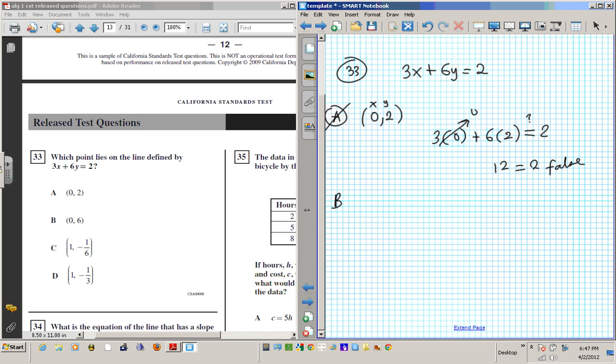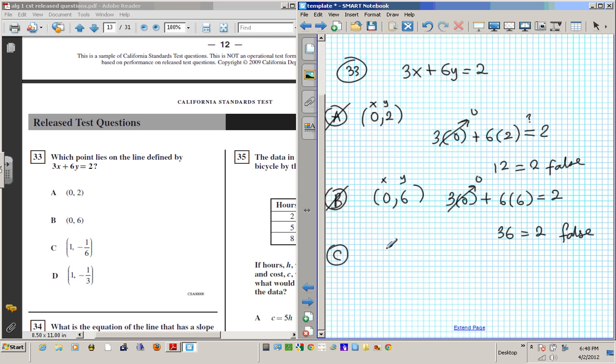Let's try B. (0, 6). X is 0, 6 is y. If I plug it in here, is it true or false? Is 3 times 0 plus 6 times 6 equal to 2? This one is going to go to 0. Question is, is 36 equal to 2? Absolutely not. So this is false also. So B is not an answer.